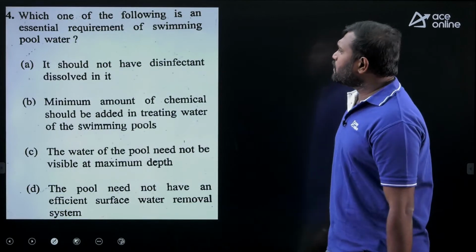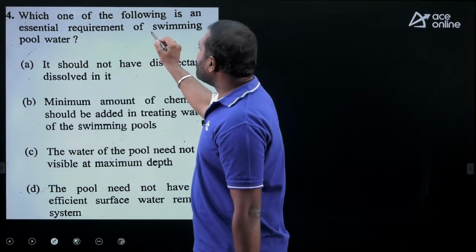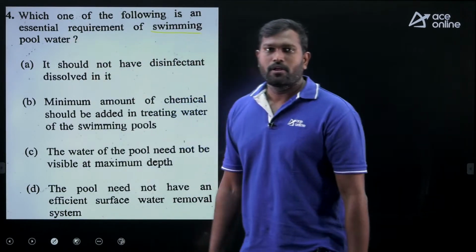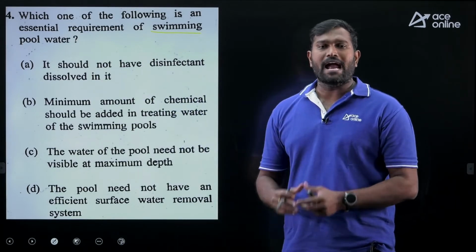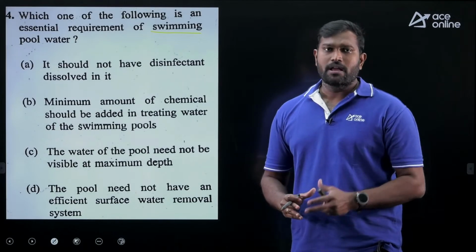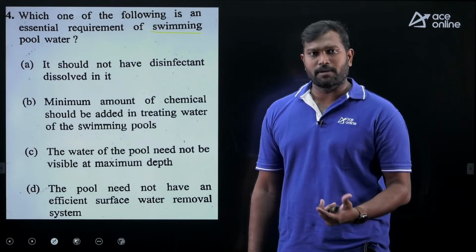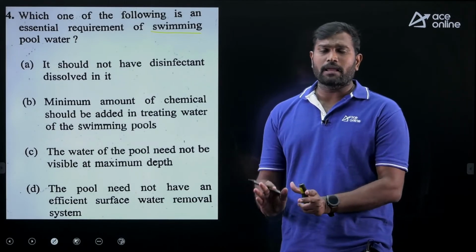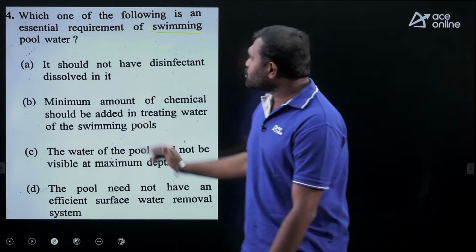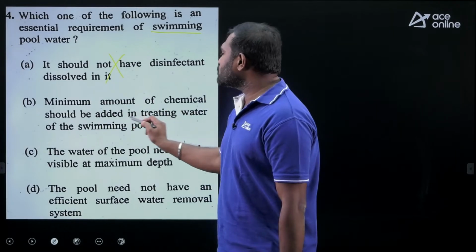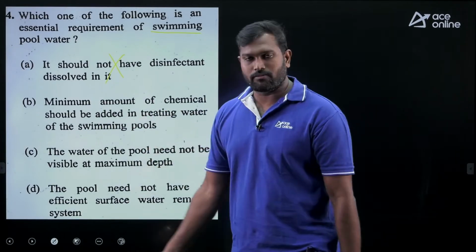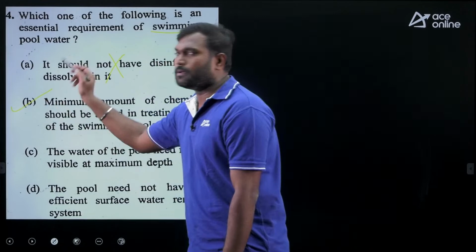Now which one of the following is an essential requirement of swimming pool water? Whatever water we are going to use in the swimming pools, we are going to add a certain amount of disinfectant. Generally we go for chlorine as bleaching powder, a certain amount of the chemical is added. So it should not have no disinfectant. Minimum amount of the chemical should be added in treating water of the swimming pool. So the correct answer is option B.